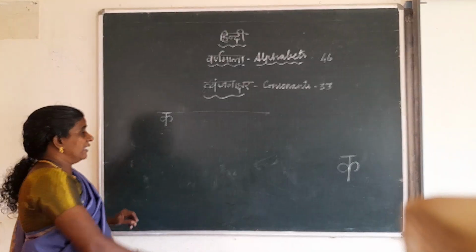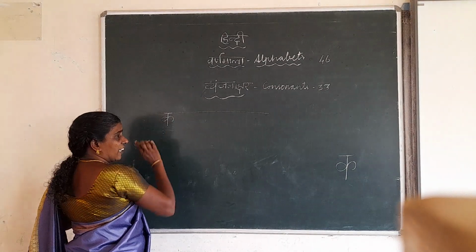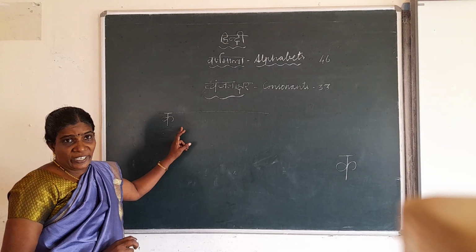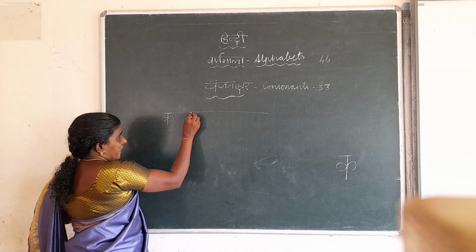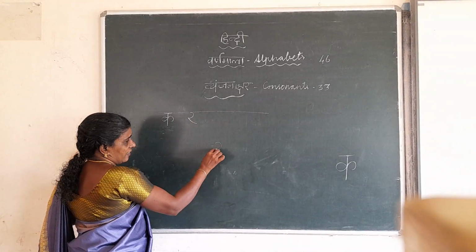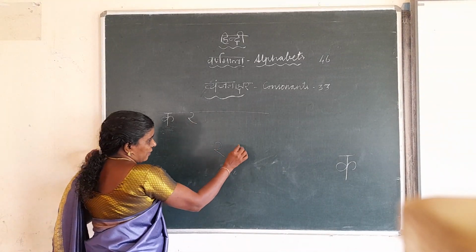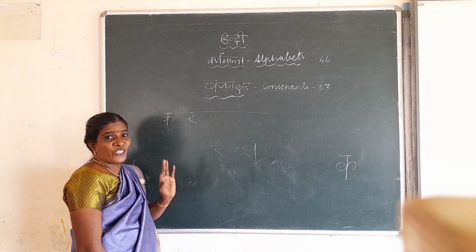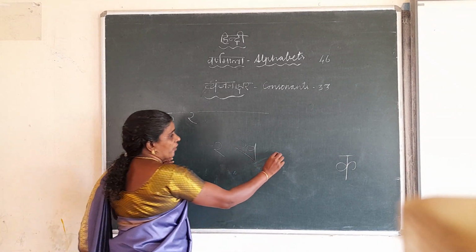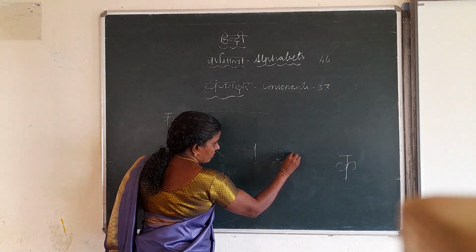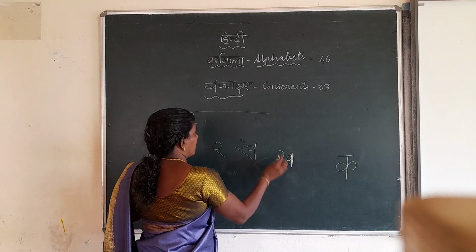Okay? This ka you know to write now. Don't commit mistakes, children. Look carefully. Next, this ka, listen here. Just this one. Some of them will write like this, and then write like this. This is not correct. How do you have to write? Listen, bring it down, take it up. It will be like this. Now listen.